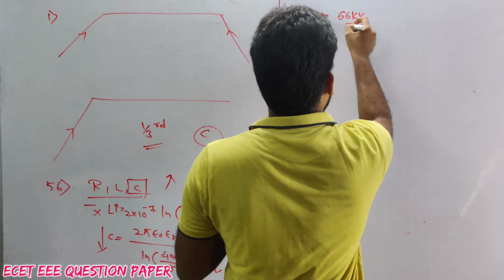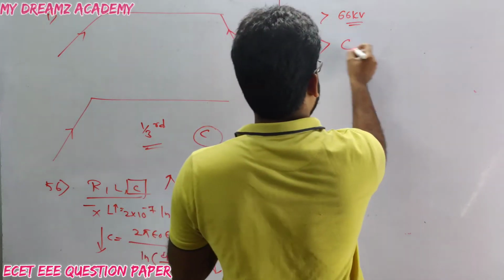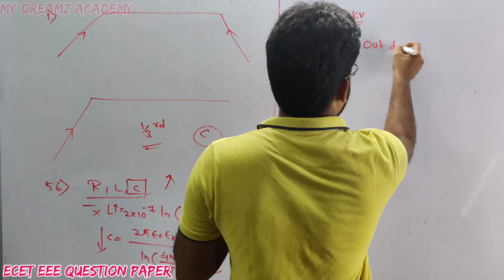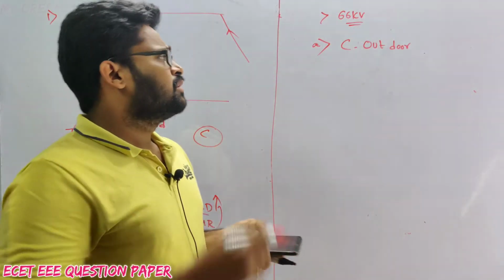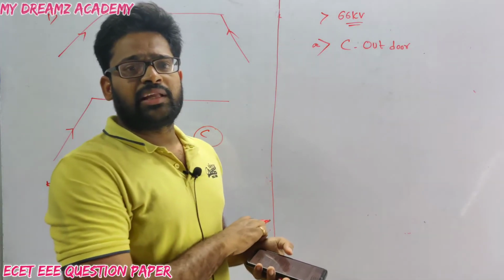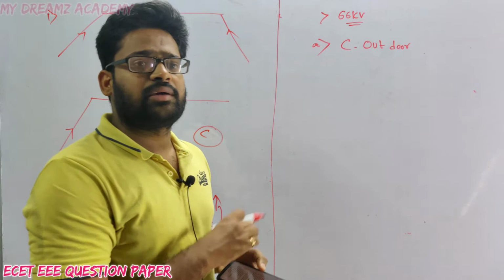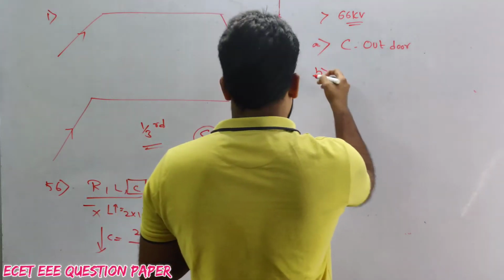Option A, conventional outdoor. Yes, we can use conventional outdoor. We can see it in normal outdoor areas at 132 kV and also 400 kV. So this is correct.